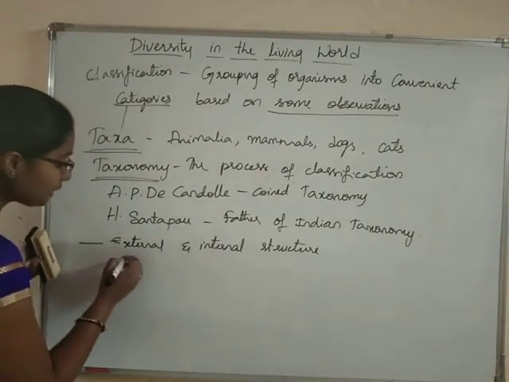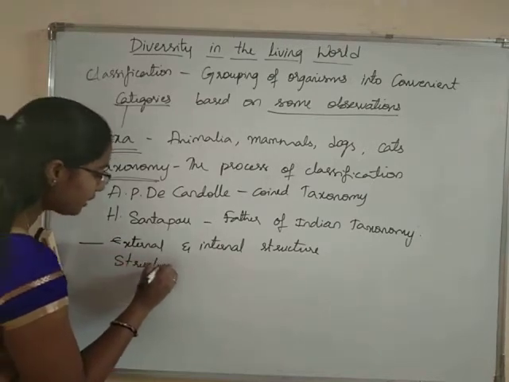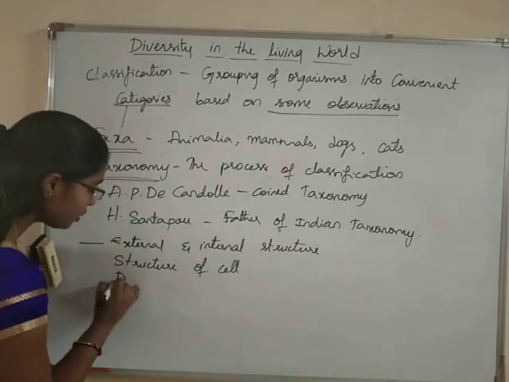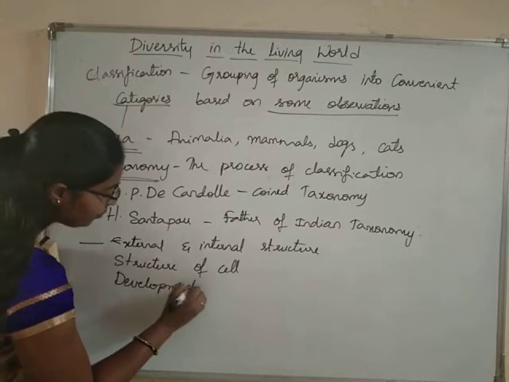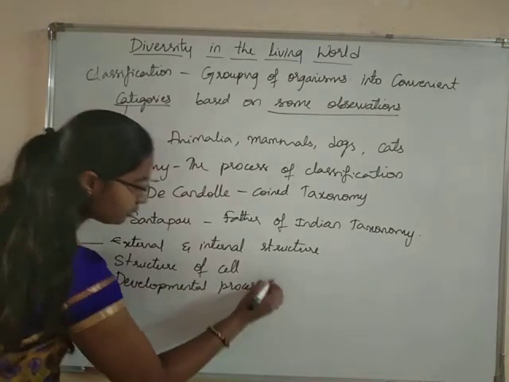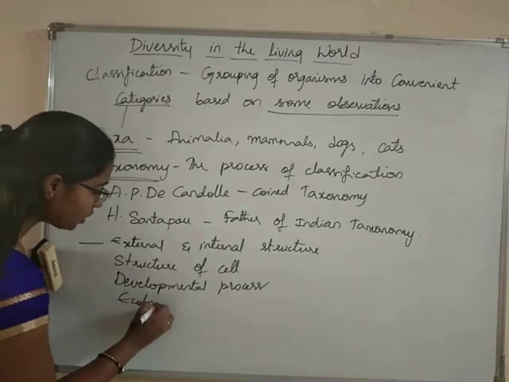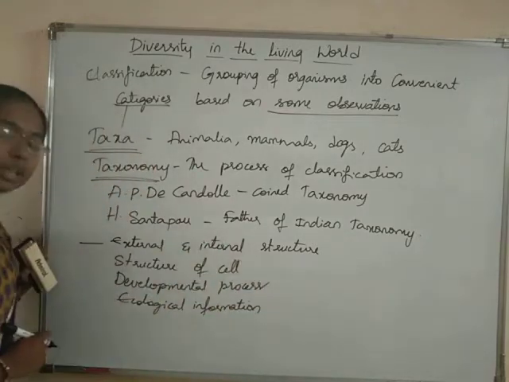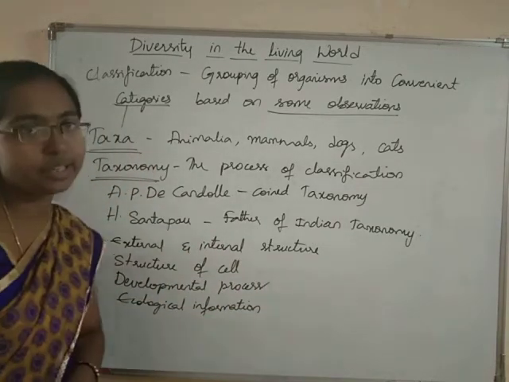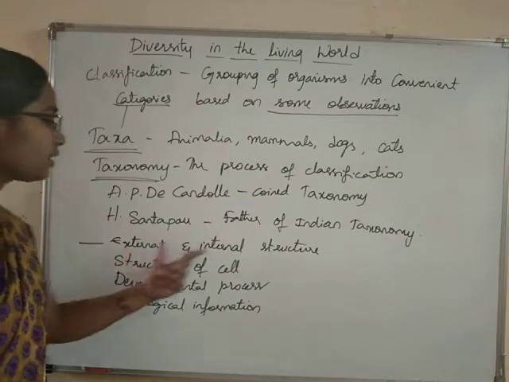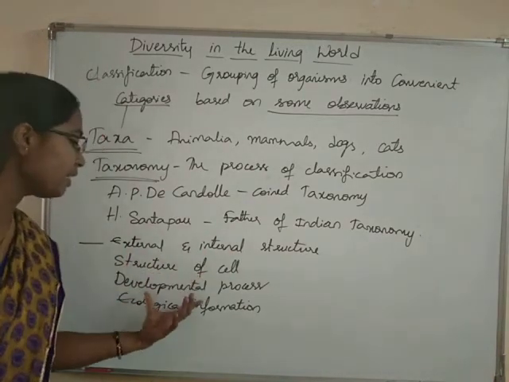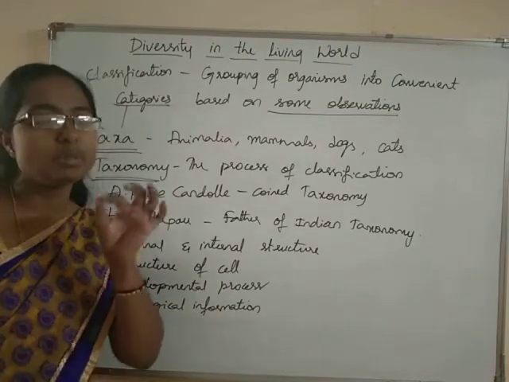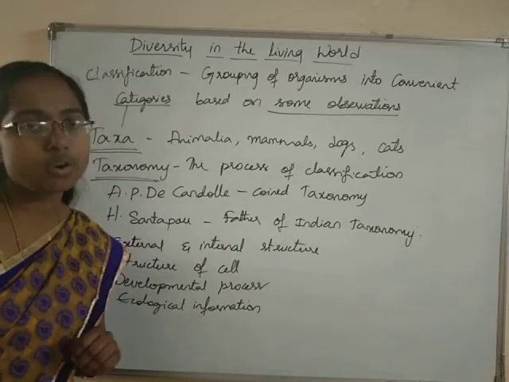We are going to take into consideration the structure of their cell, their developmental processes, and also the ecological information of the organism while classifying the organism. These are the characters: the external and internal structure, the structure of their cell, developmental processes and their ecological information. All these observations will be made while we are classifying the organism.